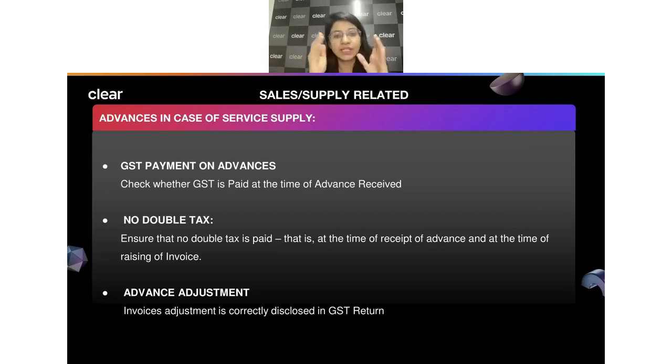In that particular case, just record that while you're filing your March return period, and show, okay, these are the advances and this is the tax on top of it.